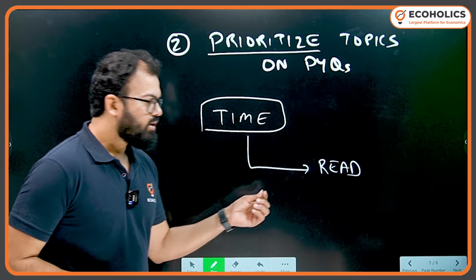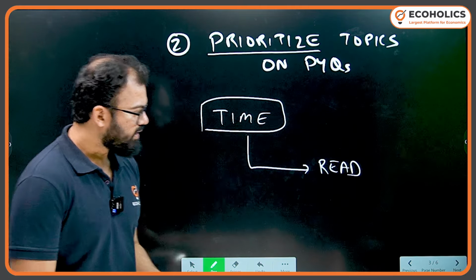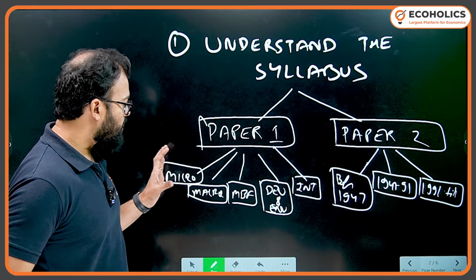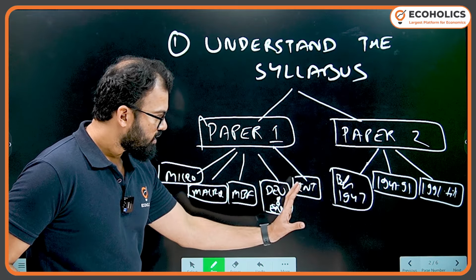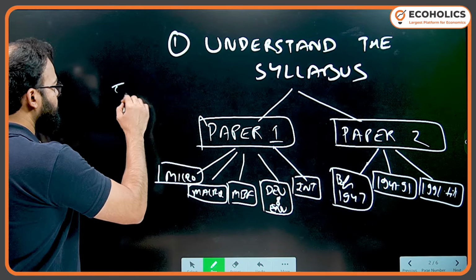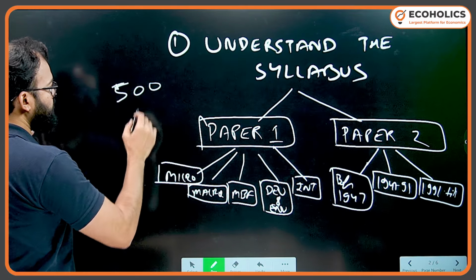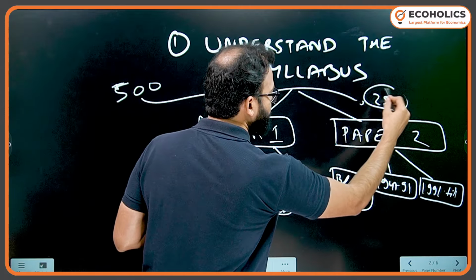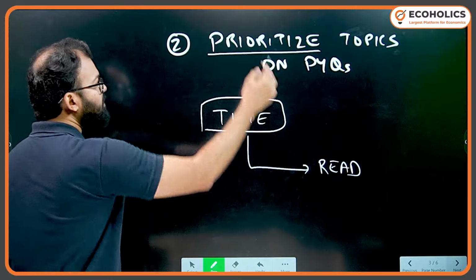Now here, reading is very vital. Why? Because in the previous slide, I told you that all the subjects are there, but here you can see the dominance. Out of 500 marks, you can see the dominance of this paper, that is 250 marks of Indian economy. So again, you have to prioritize this.